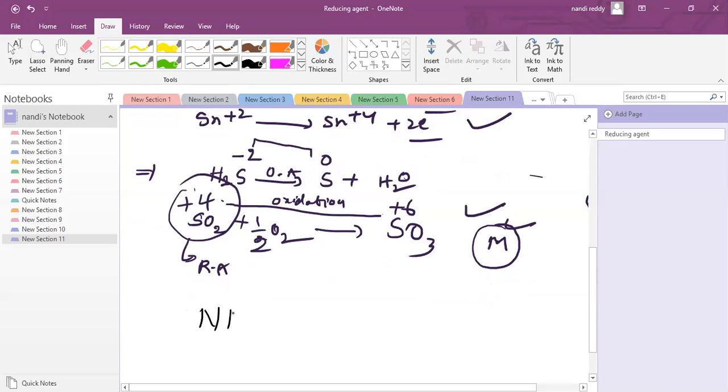NH3 can act as an oxidizing agent or a reducing agent. Here nitrogen is -3. The only option is that it can lose electrons, not gain them.